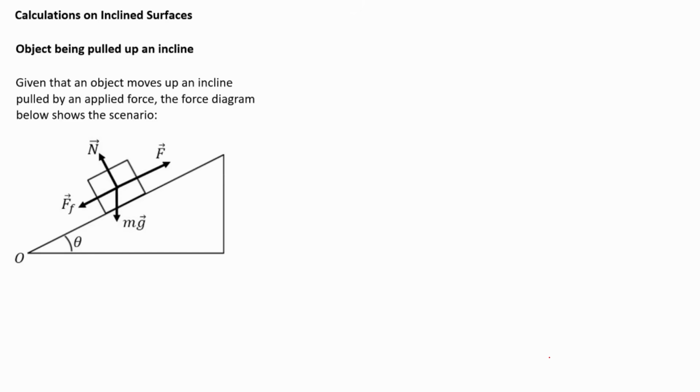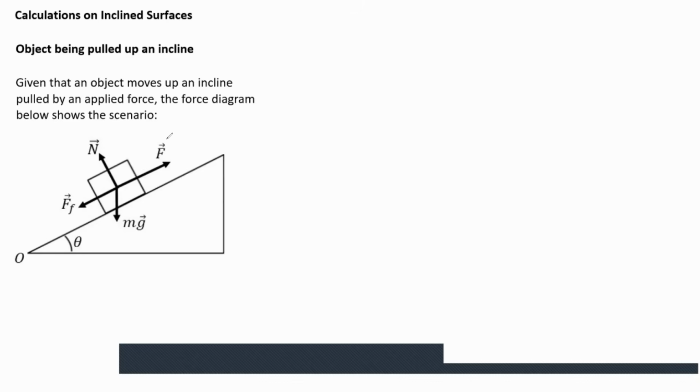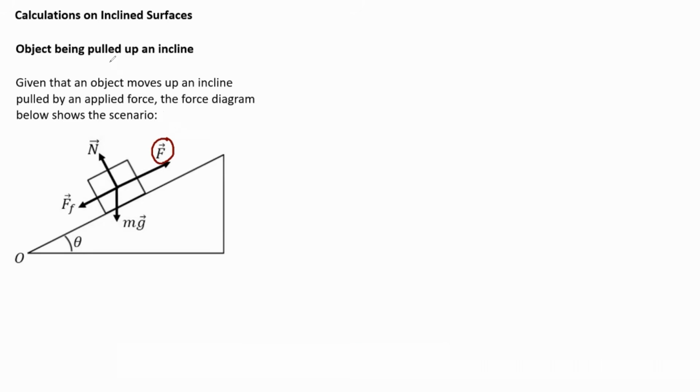An incline is where you've got an angle right there. It's not a horizontal surface. These are the forces acting. The applied force is acting up, as the object is being pulled up the incline. And because the object is going up, there is the force of friction, which is acting downwards. And then there's the normal force, and mg, the force of gravity. Sometimes you write it as W for weight. It doesn't matter, either of them is correct. So these are basically the forces acting on this particular object.